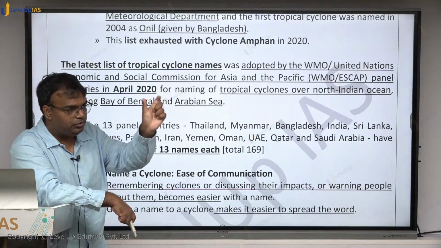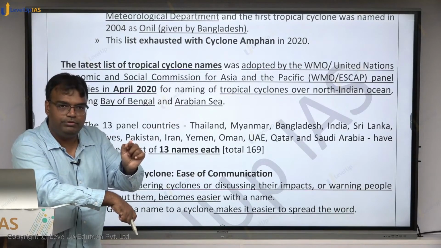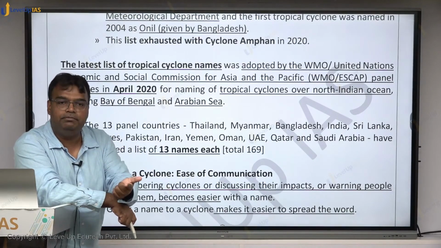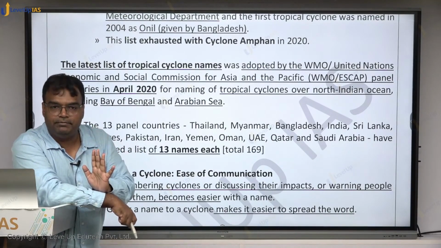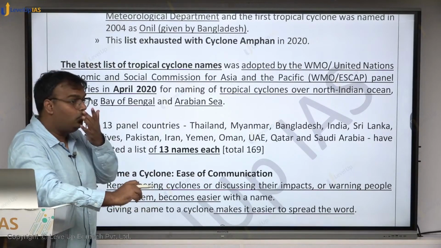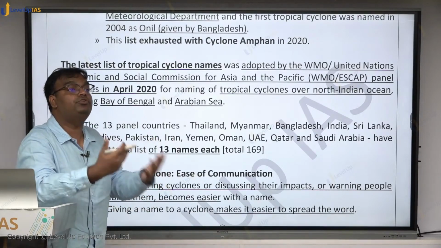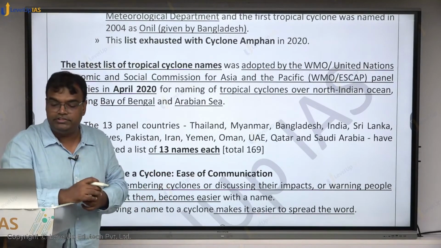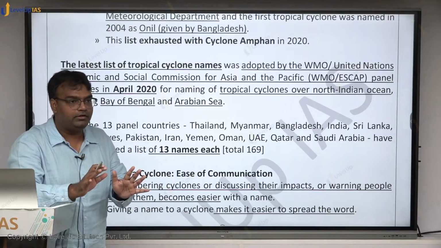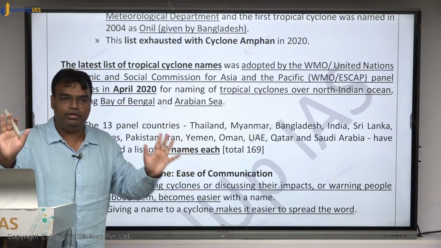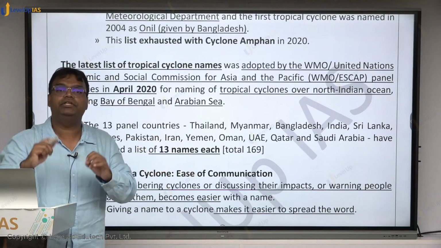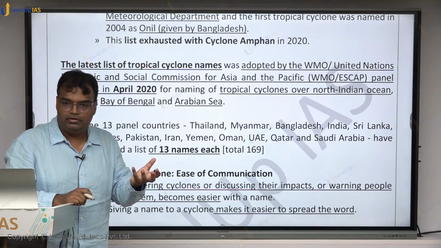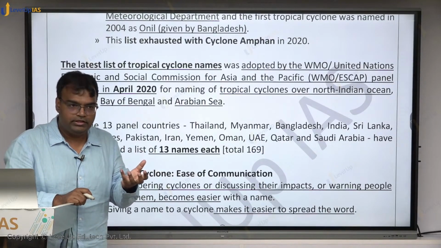पहले 8 countries came together, they gave 64 names. Once those 64 names got exhausted, this time 13 countries of the region came together and gave 13 names each, total 169 names. Now let's study it, how these 8 countries came together, under which organization. पहले broadly, did we understand how naming occurs? If we are asked a question कि यार naming कैसे हो रही है, why this kind of name? Will we be able to answer that? Okay.